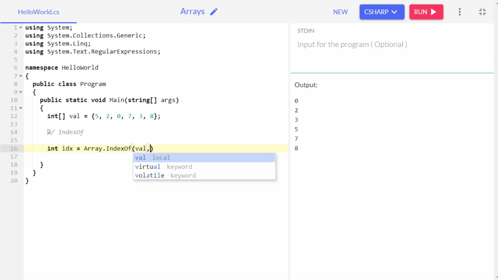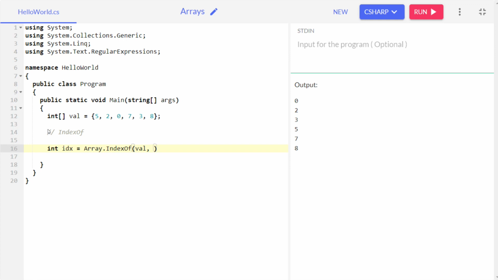The first one is the array from which you are looking for the value, and the second one is the value which you want to get the index of. So that's what I will be doing.